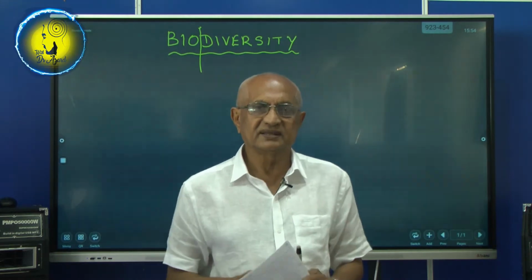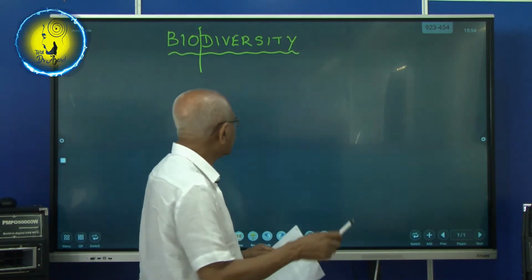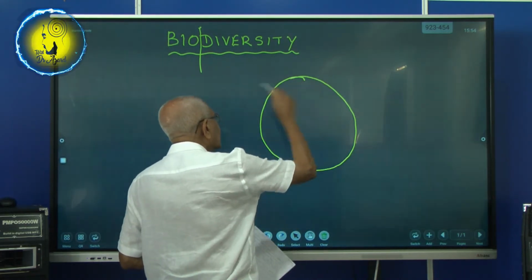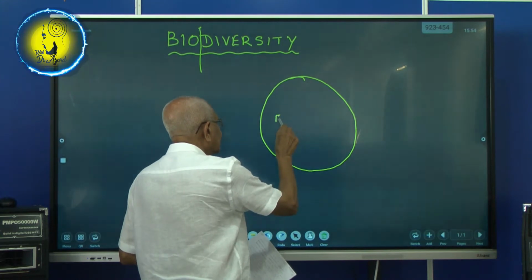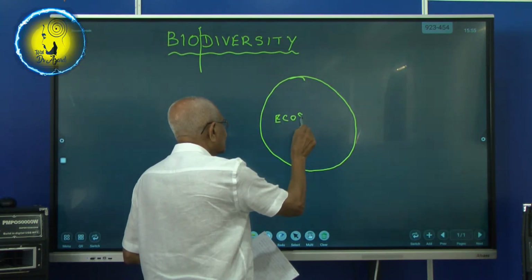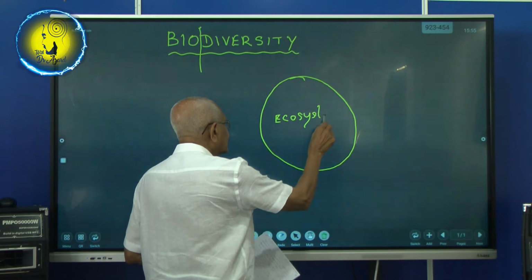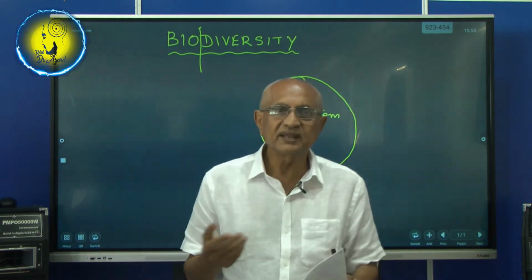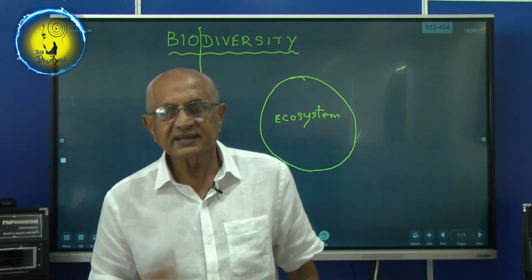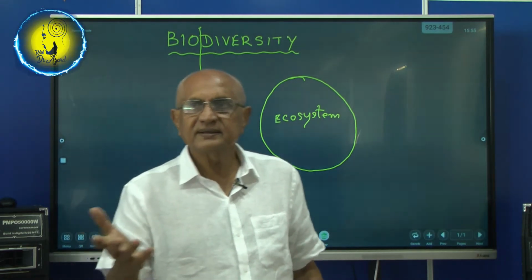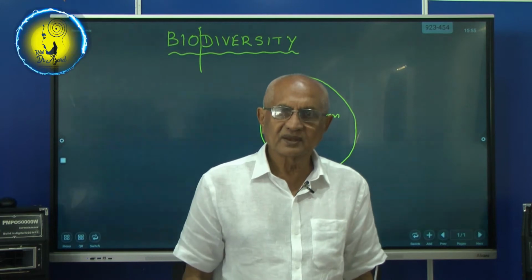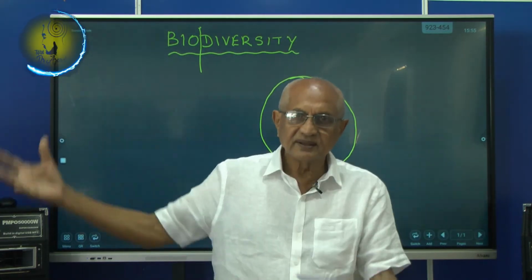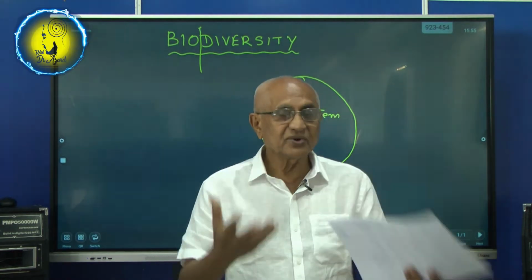Where do we find this? In an ecosystem. This biodiversity is found in ecosystems. Now what are ecosystems? You find sea, or a desert, or a pond, or a rainforest.